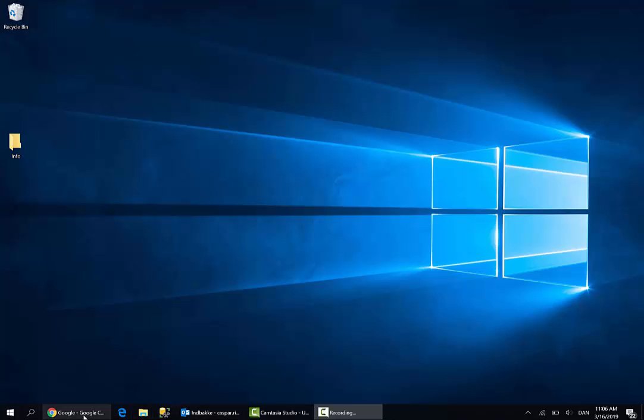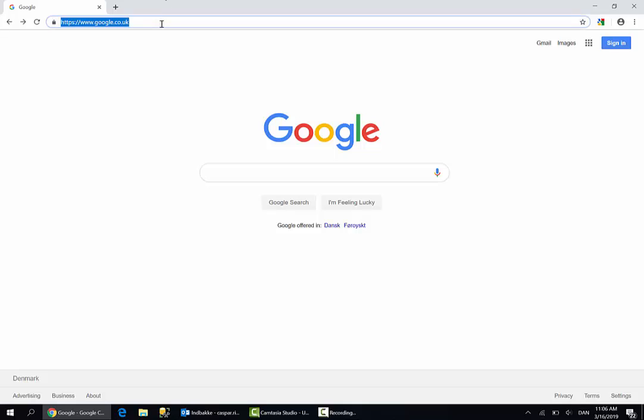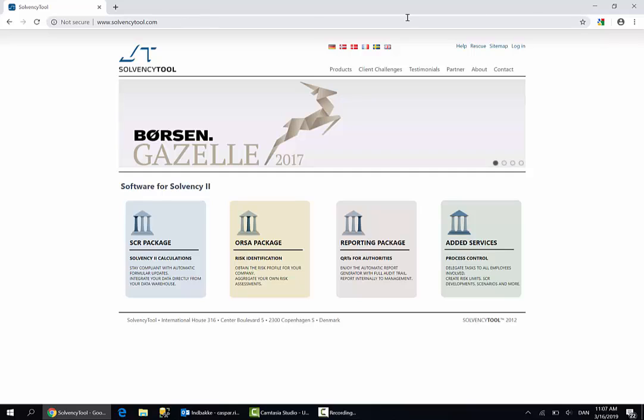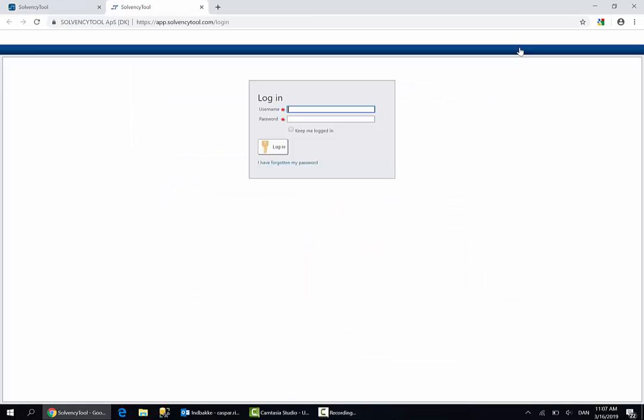Initially, please open your browser and go to our website solvencytool.com. In the upper right corner, you will find a button or a link to log in. Please click that and provide your credentials.